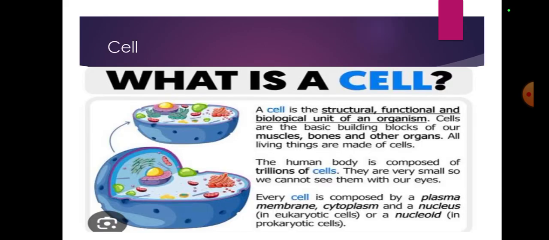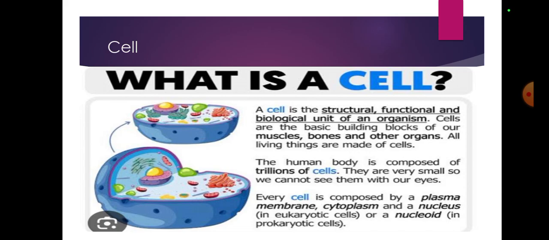Cell. What is a cell? A cell is a structural, functional, and biological unit of an organism. We have 150 trillion cells in our body. Each cell has a different work: nerve cells, white blood cells, brain cells, stomach cells, heart cells, lung cells. Like if you take an example, there is a brick and we join all the bricks to make a wall. Exactly the same way, we join cells to make a body.